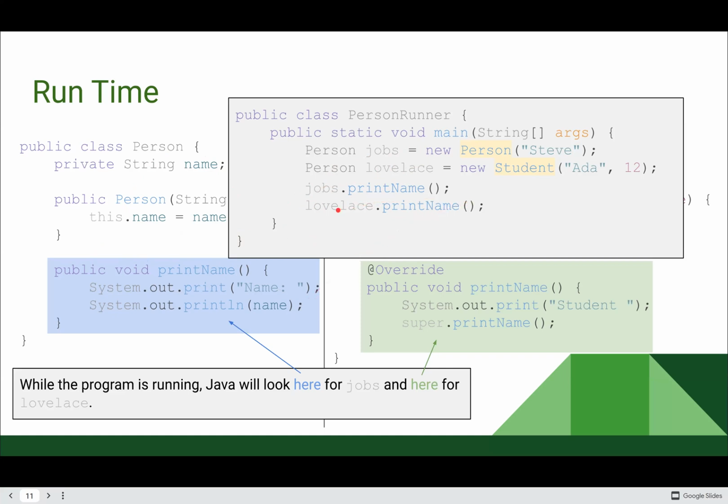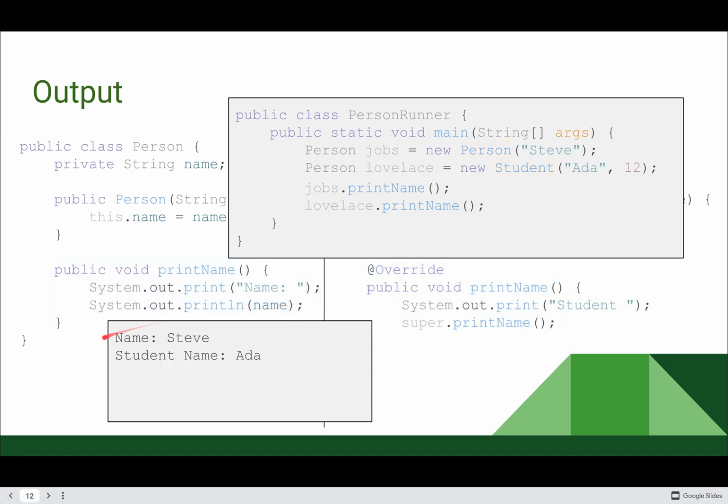And when I call lovelace.printName, since Ada Lovelace is a Student object type, Java is going to look in the Student class for its version of that method. So it's going to print the word student and then jump into the superclass version and print name Ada. So our output: name Steve, student name Ada.